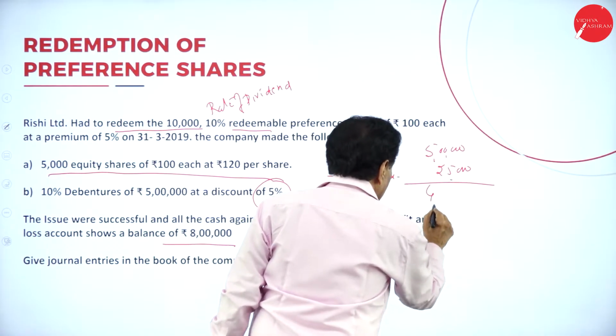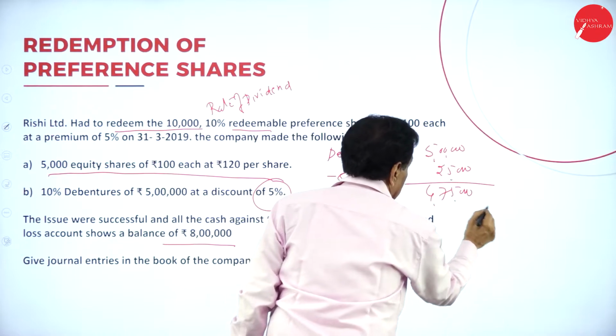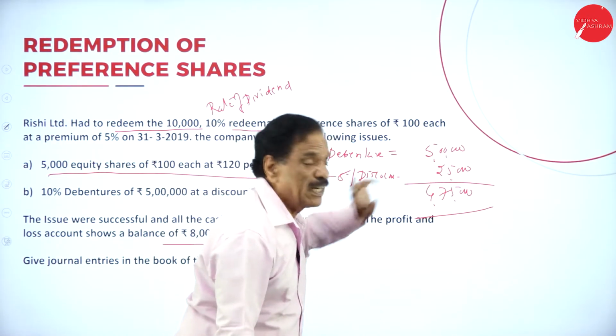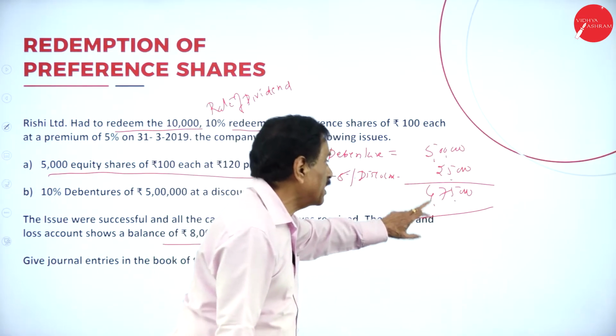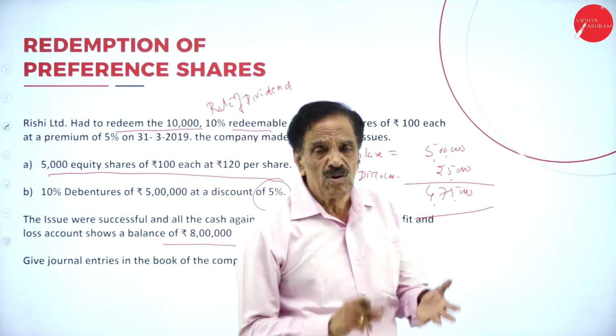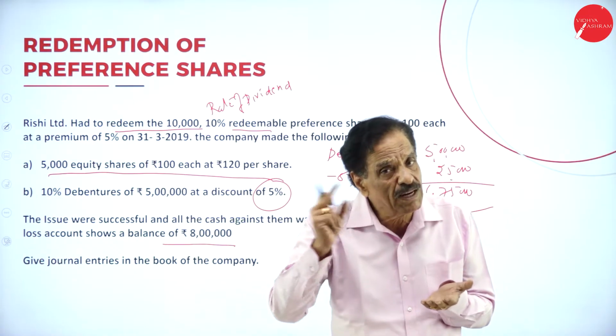It becomes 4,75,000. What's the entry? Bank account debtor, discount account debtor, to debenture account. So premium to premium, face value to face value.